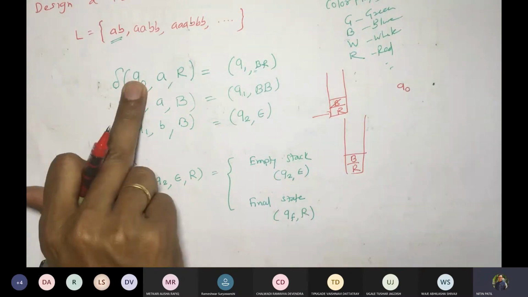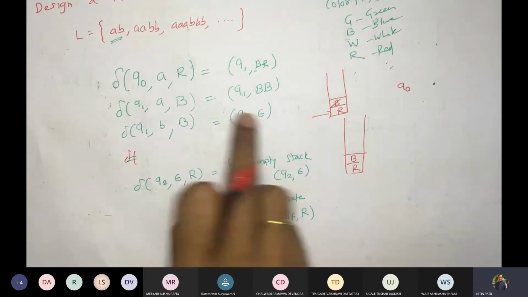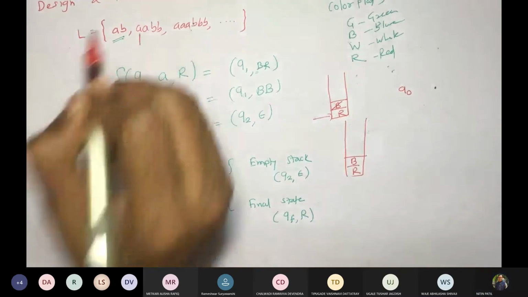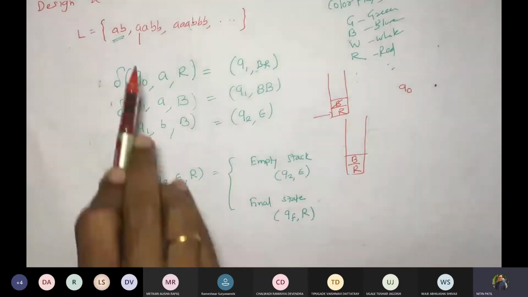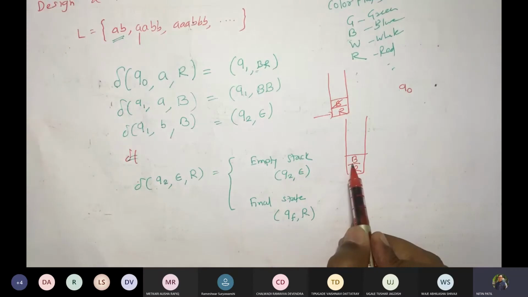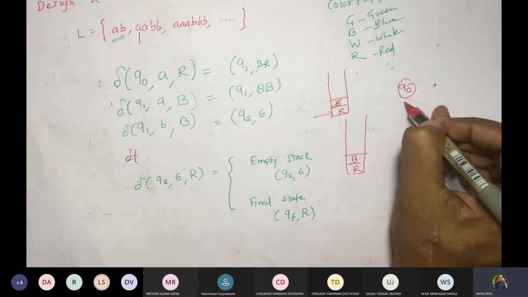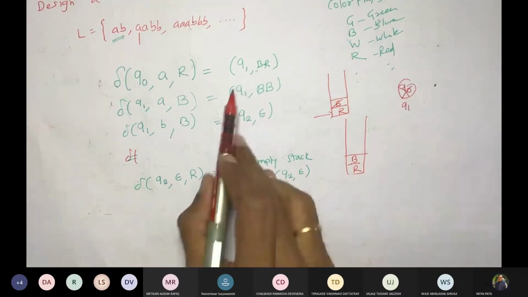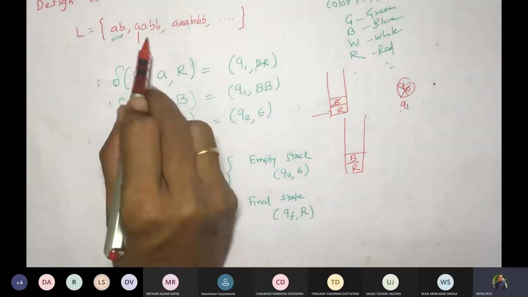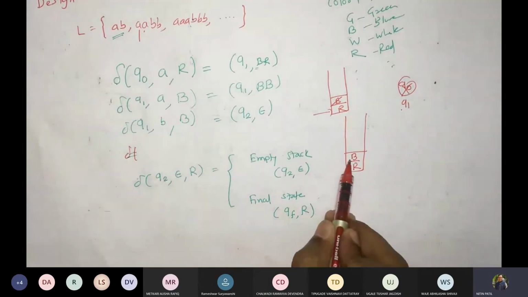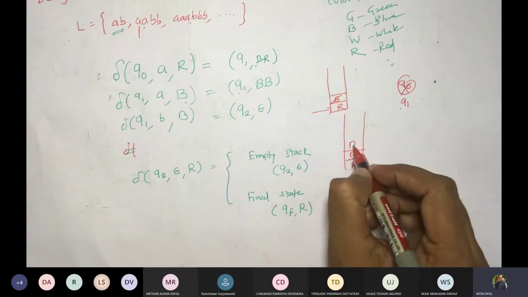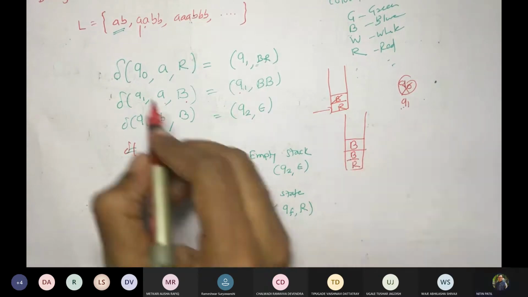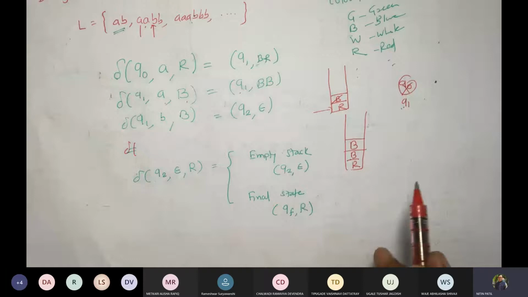Initially it was Q0, the top of the stack was R, and I got the A symbol. So Q0 A R. We said we'll push blue. So we added that. Now we are in Q1 because of this. Q1, the next symbol is A, the top of the stack is B. Q1 A B. So there would be one more B there. Q1 B B. Our next symbol is small b.